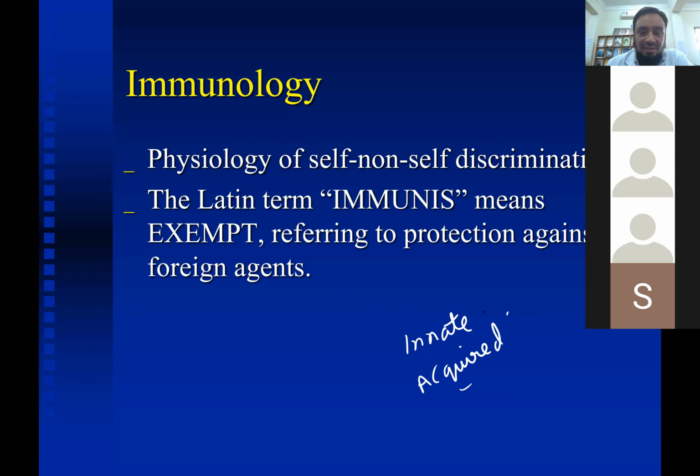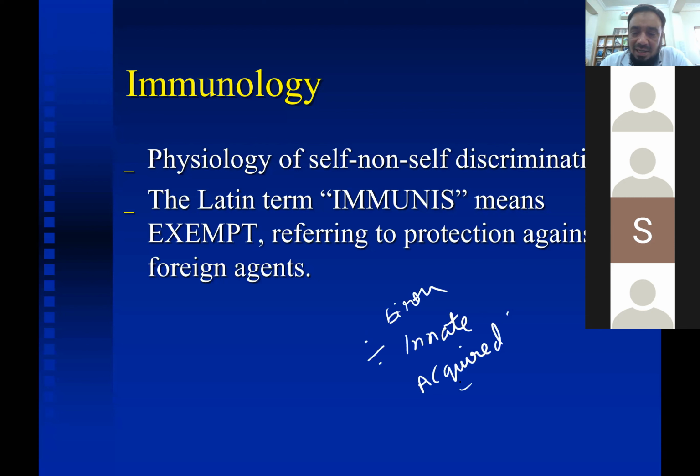Anyone from the class can tell any one difference between innate immunity and acquired immunity? It is in its name itself. By birth. Innate is by birth. Excellent. Innate is present since birth, and acquired is acquired during the lifetime, whenever there is infection, right? Innate is non-specific, whereas acquired is specific.